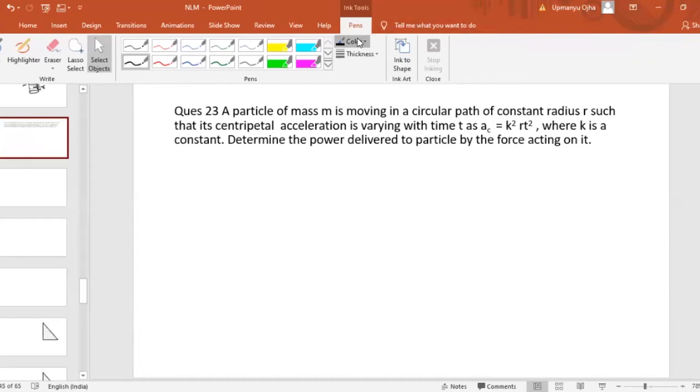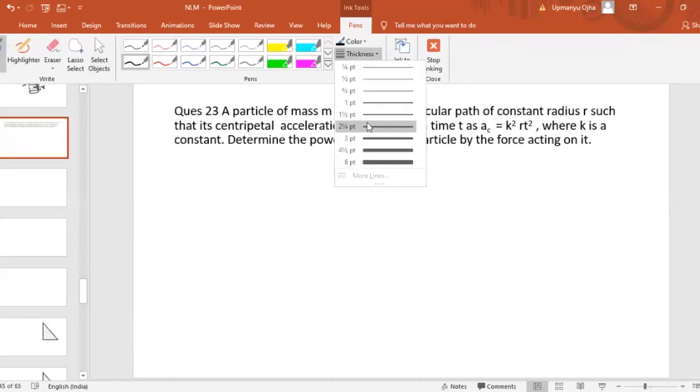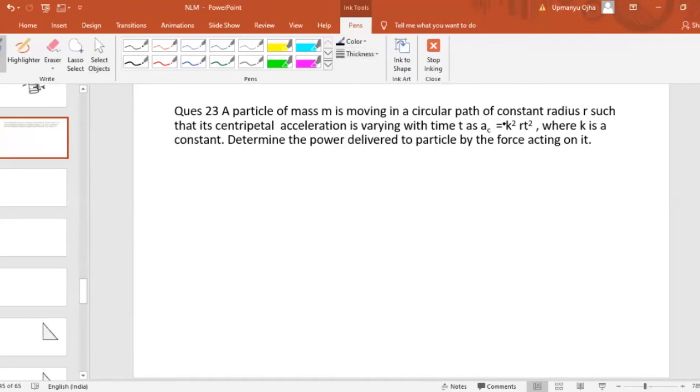A particle of mass m is moving in a circular path of radius r such that its centripetal acceleration is varying as k square r t square. We have to find the power delivered. So can you get the answer for this?